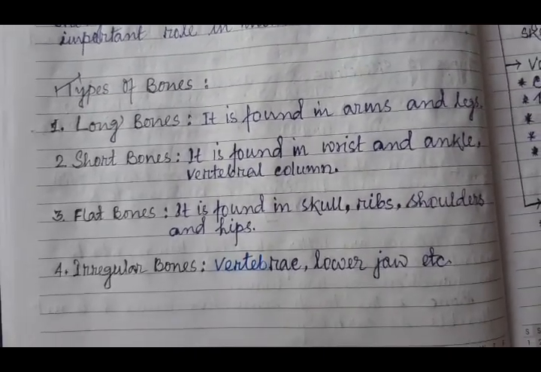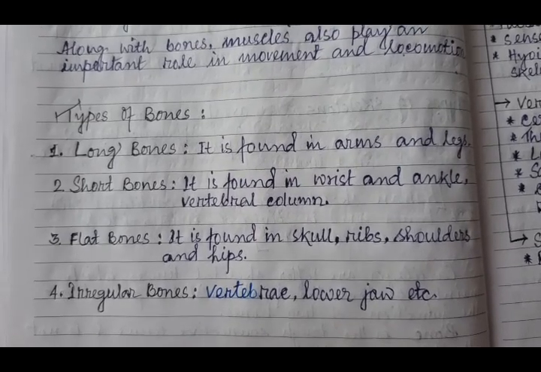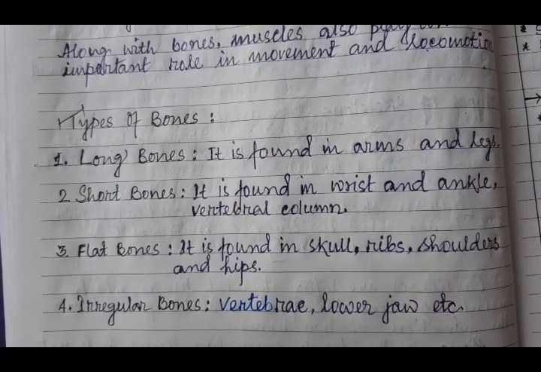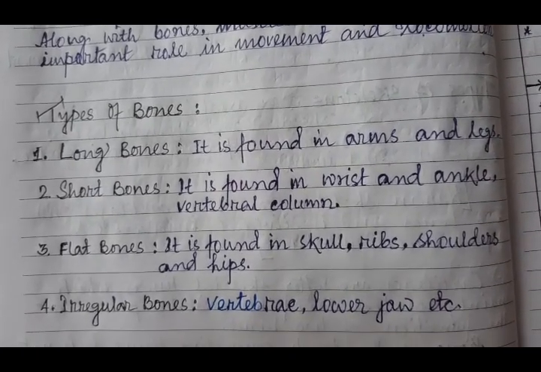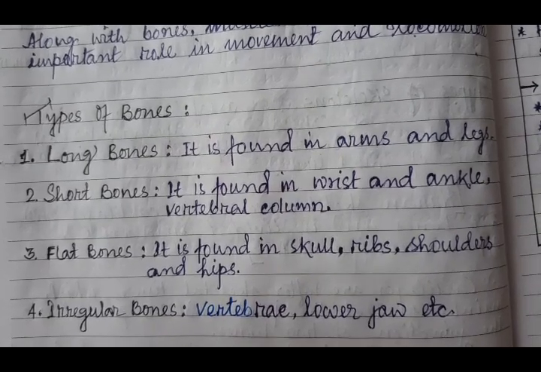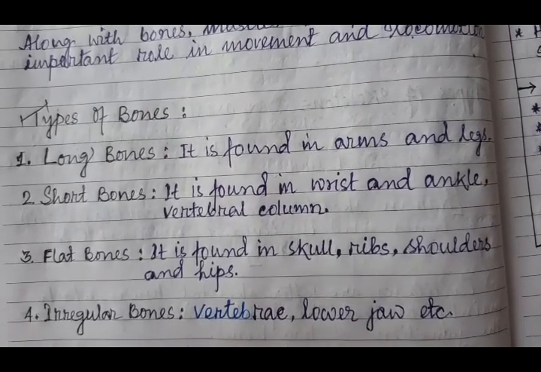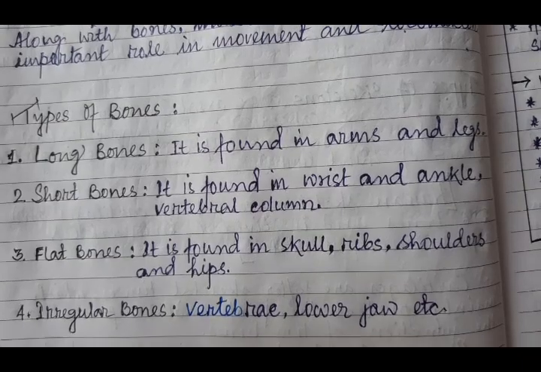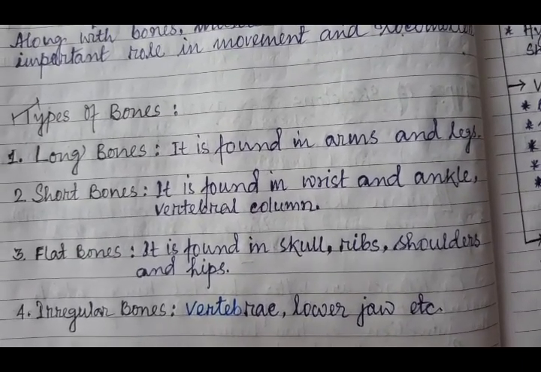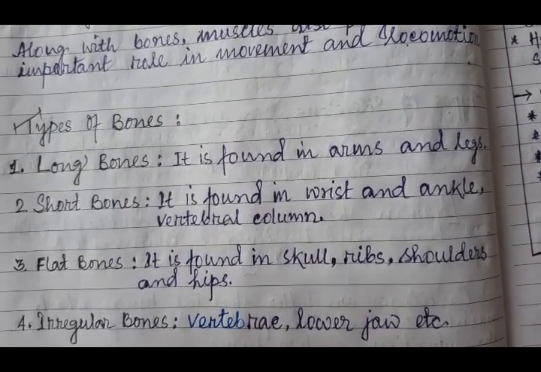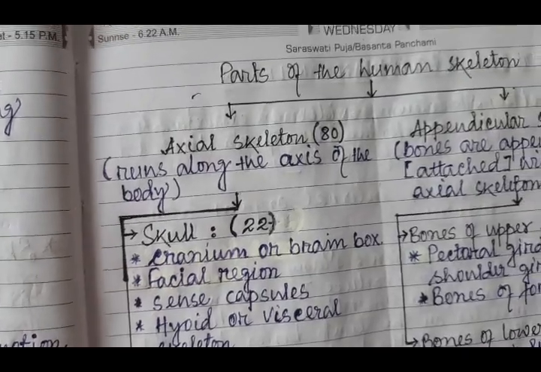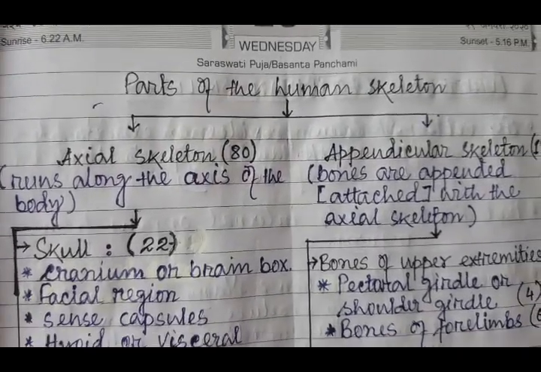Then we will come to types of bones. Four types of bones are there. The long bones, which are found in arms and legs; the short bones, found in wrist and ankle and vertebral column; flat bones, found in skull, ribs, shoulders and hips; and irregular bones, which we can see in vertebrae, lower jaw, etc.